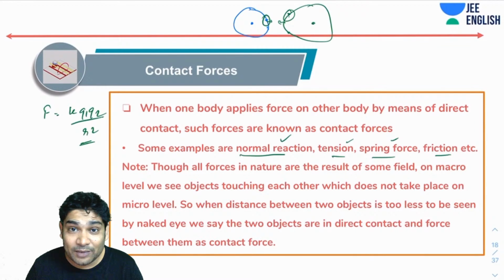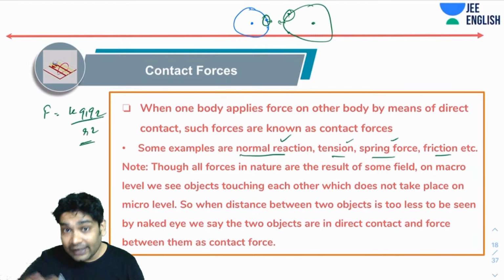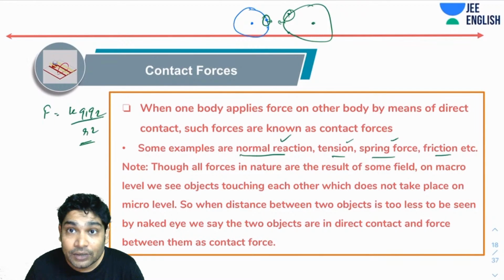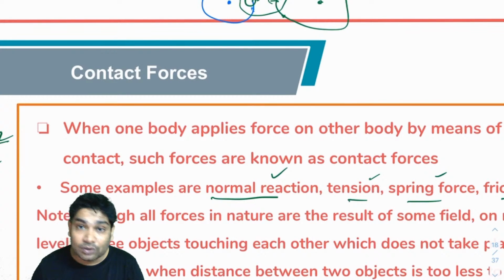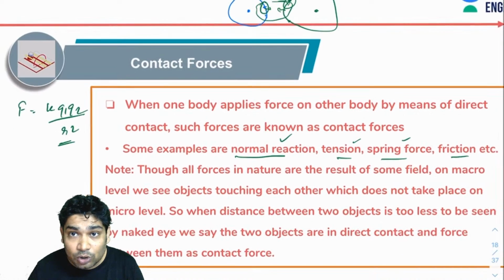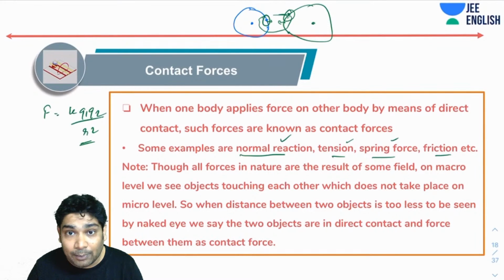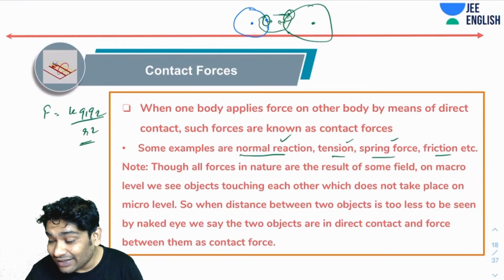I hope you got what I'm saying. Again, let's get back to the discussion here. Now, what happens when I bring them really close? When I bring them really close, now the electrons are so close that the force that they are applying on each other becomes much greater than the force that this nucleus must be applying on this.